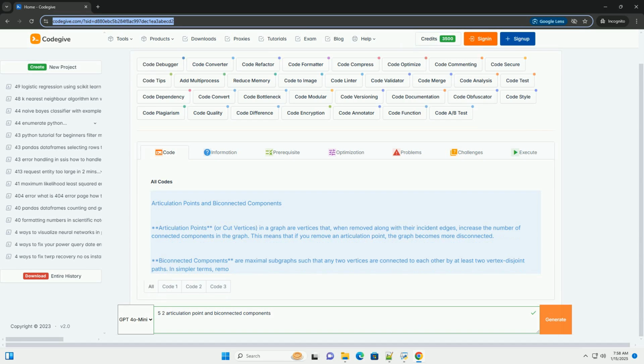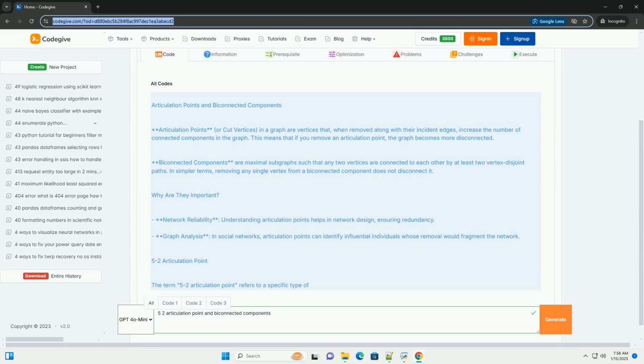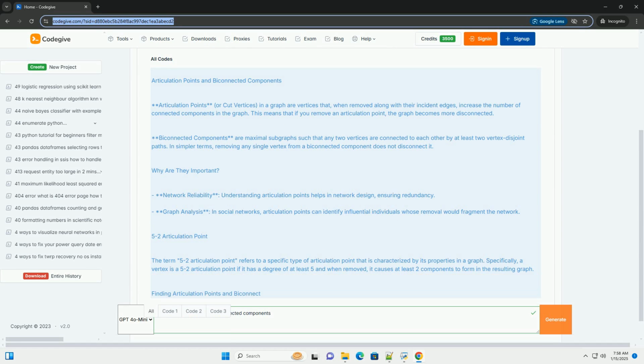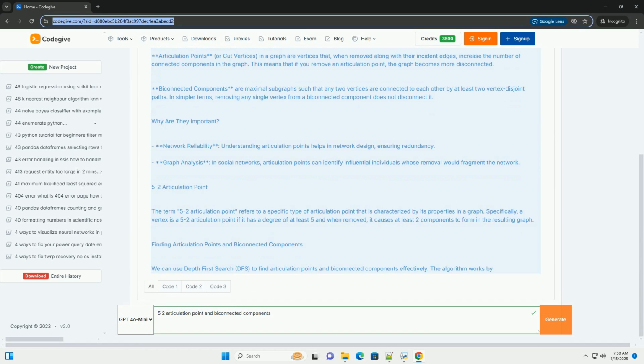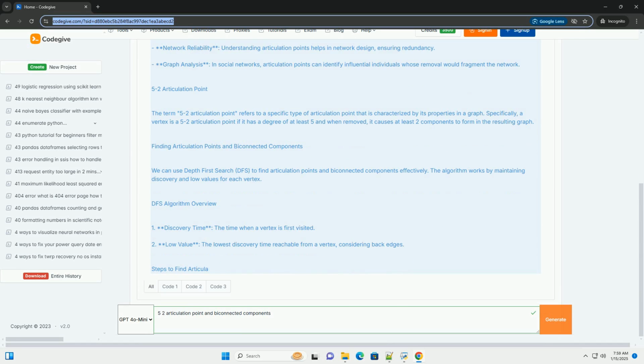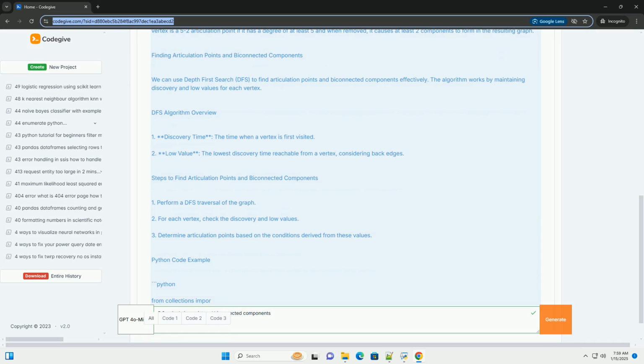Articulation points and biconnected components. Articulation points, or cut vertices, in a graph are vertices that, when removed along with their incident edges, increase the number of connected components in the graph. This means that if you remove an articulation point, the graph becomes more disconnected.